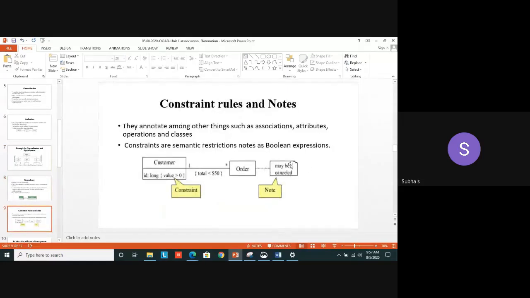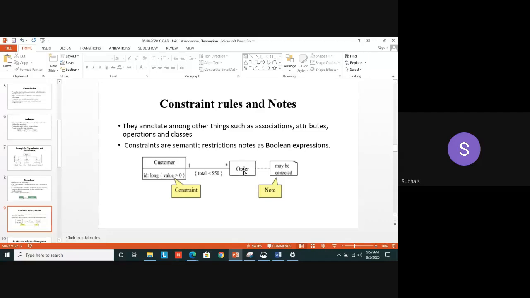Yes. So we can give notes for any normal class also. I'm using a class called student. And this is a student. This is a third year student. I can give one note in a particular box, in a particular rectangle. I can give it as this is a third year student, or this denotes a CSE student. I can connect that box with the student class. Yes. So these are the things with respect to class.